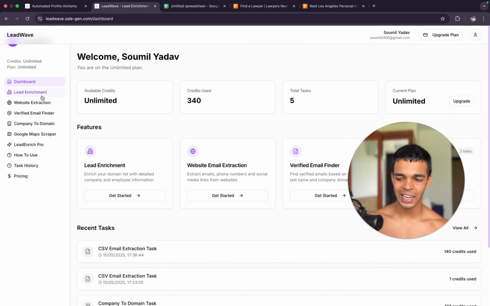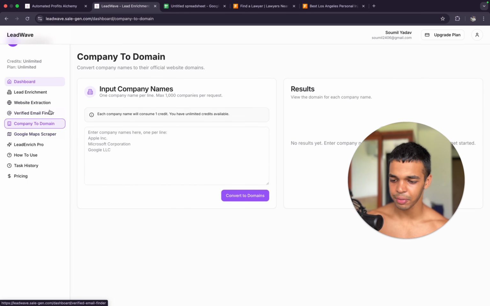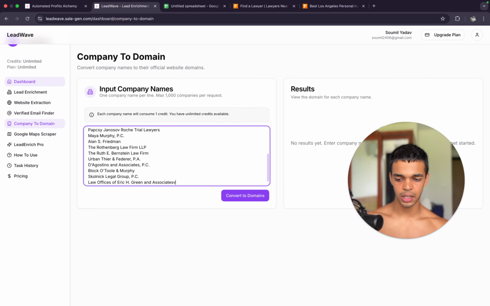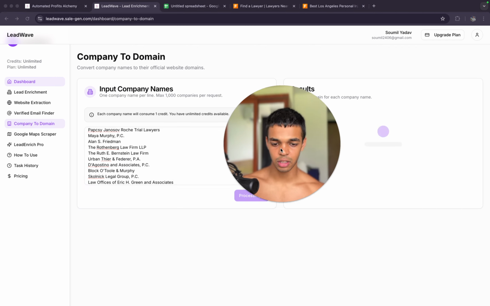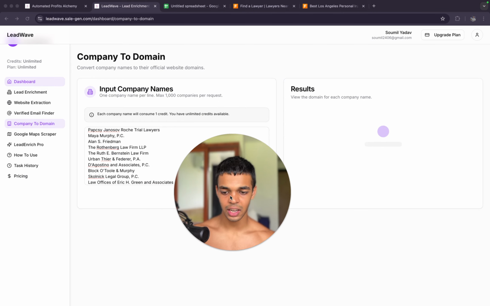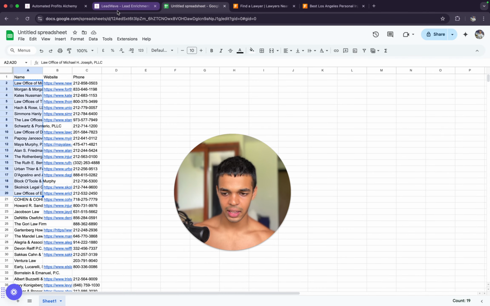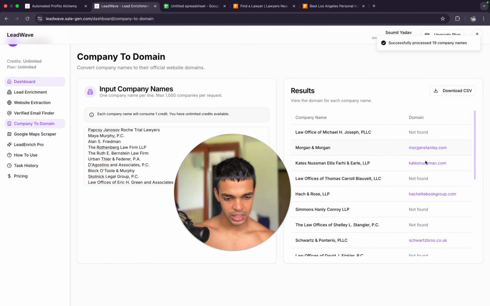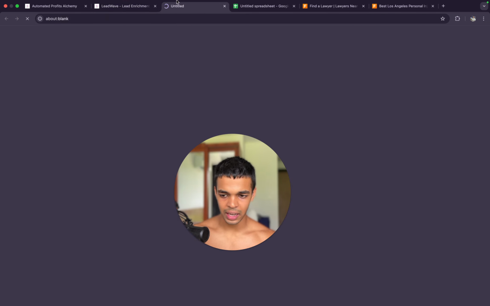So anyways, in Leadwave we can come over here where we have this feature known as company to domain. Right now I know we have the list of the domains, the websites, but in case you don't have it, you can paste the names of the companies, and the software automatically finds a list of all the different domains these companies have. So we just enter the name of the company which we scraped from here, and then we can find their domains. As you can see, we have found it for this company, Morgan and Morgan. So yeah, we're able to find the exact websites of these companies as well.